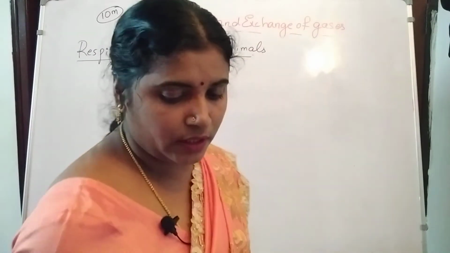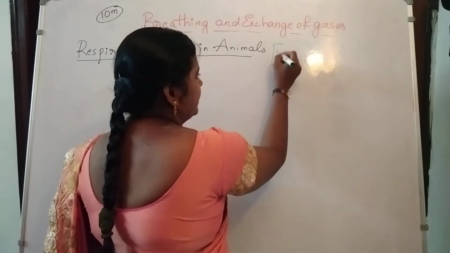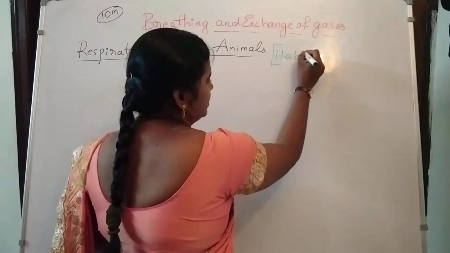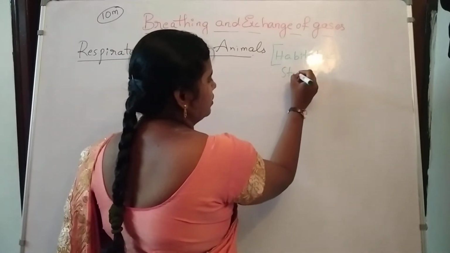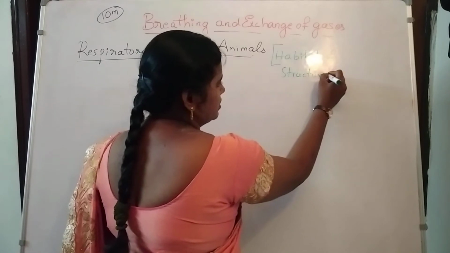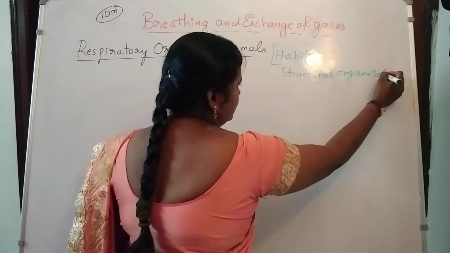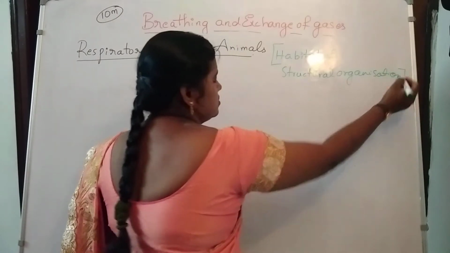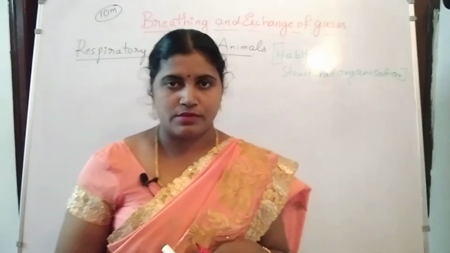The respiratory organs here are based on habitat, the living place, and structural organization. So the respiratory organs are different in different organisms, animals.